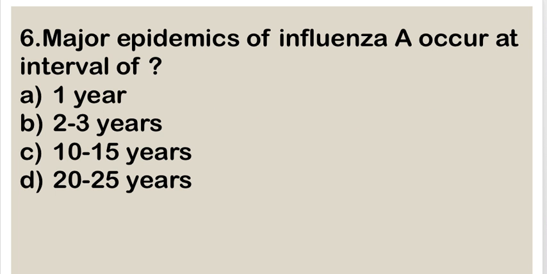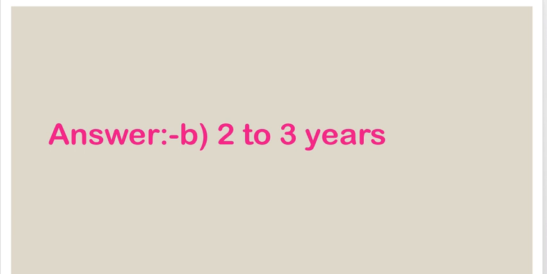Next question. Major epidemics of influenza A occur at interval of A. 1 year, B. 2 to 3 years, C. 10 to 15 years and D. 20 to 25 years. Right answer is B. 2 to 3 years. Major epidemics of influenza A occur at the interval of 2 to 3 years.